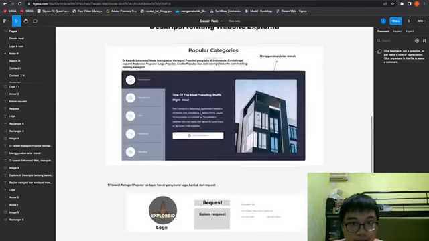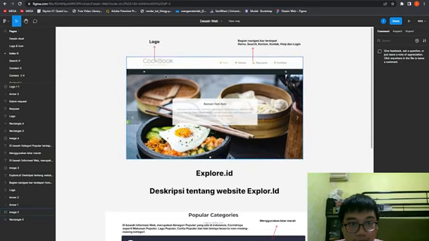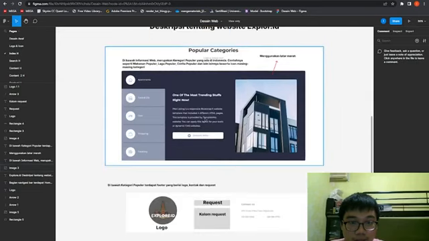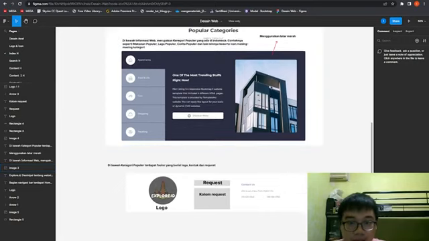Afterwards, we have the index page, which is the main page of our website. In the upper left corner we have the logo, and in the upper right corner we have the navigation bar: home, search, content, contacts, help, and login. Afterwards, this is the middle part of our index page. Below the web information, there are popular categories recommended in Indonesia, for example popular foods, popular music, popular photos, etc. This example is depicted in dark blue; we use dark red for the colors instead. And then in the footer, we have the same logo again but bigger.